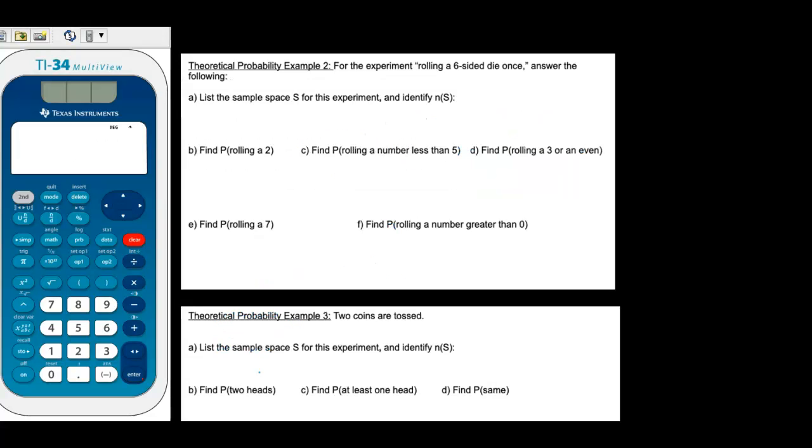Okay, so let's look at theoretical probability example 2. So we're going to look at the same experiment, rolling a 6-sided die once. So A, list the sample space S for this experiment. So the sample space is the same as what we were working with before. So we have a 1, 2, 3, 4, 5, or a 6. So those are the possibilities. Identify n(S), so that just means how many elements are in there. So there are 6 different possibilities for rolling a 6-sided die.